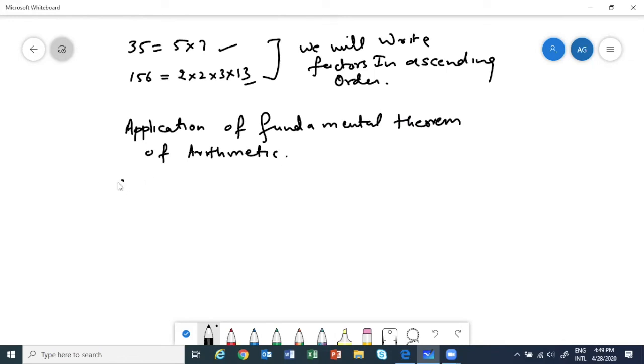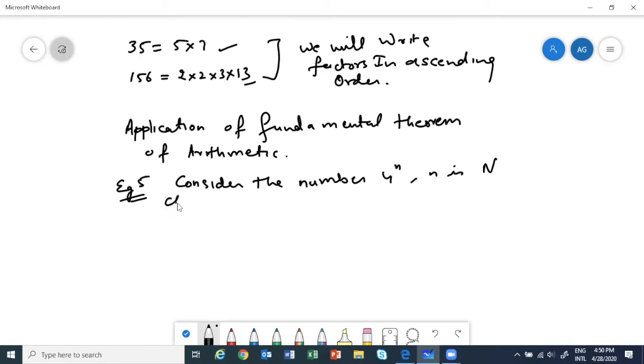See, this we can use one example and show. The question will be like this. Consider the number 4 power n, where n is a natural number.